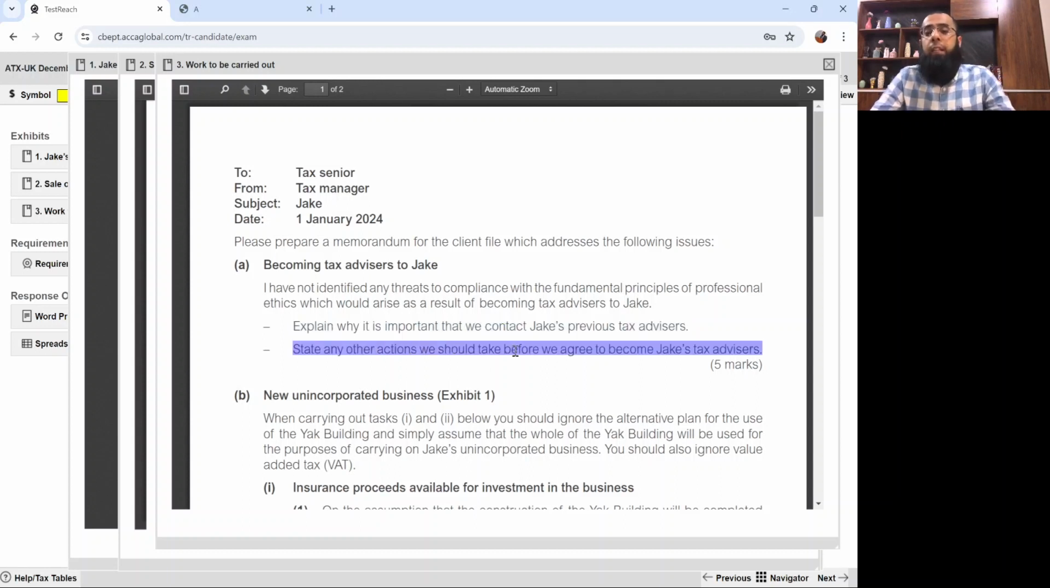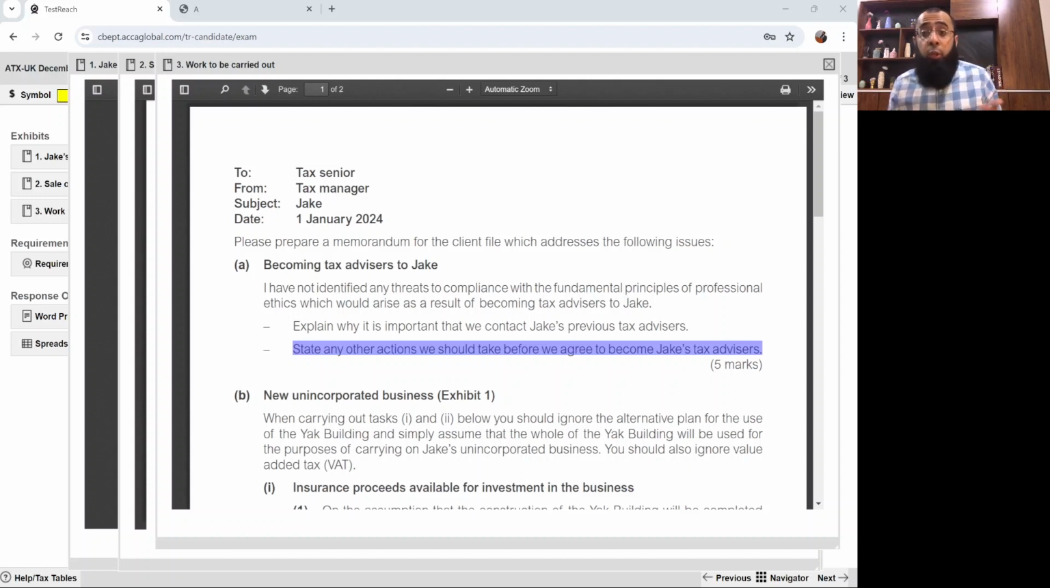State any other actions we should take before we agree to become Jake's tax advisor. Always remember that before becoming tax advisor of anyone, we find out about their source of income. We take documents relating to their identity. We take documents relating to their business activity, that is, where they are earning from, so as to get assurance that they are not involved in any money laundering or any illegal activity.